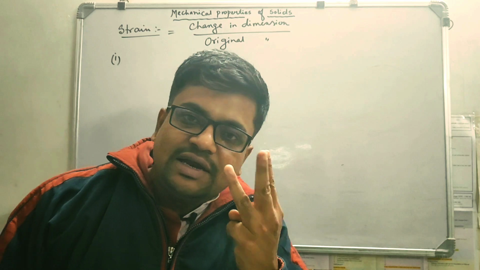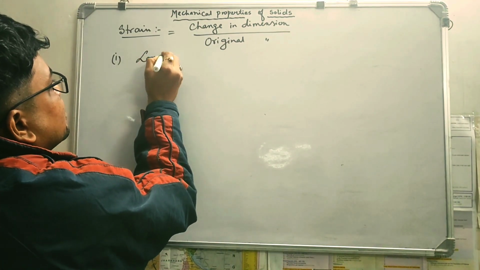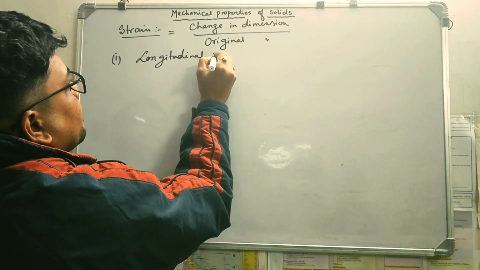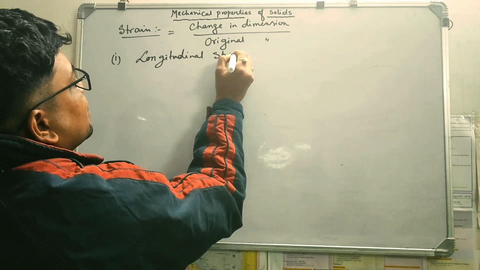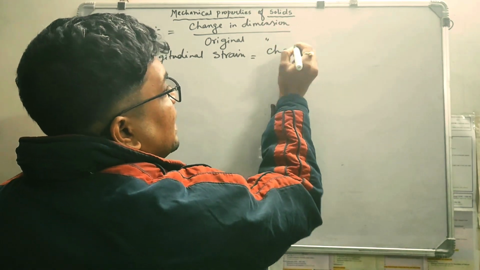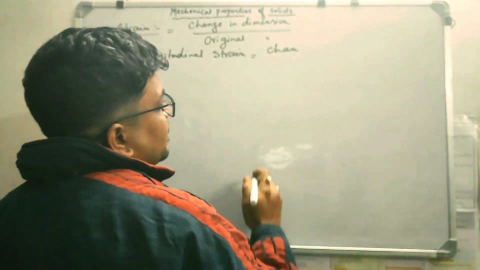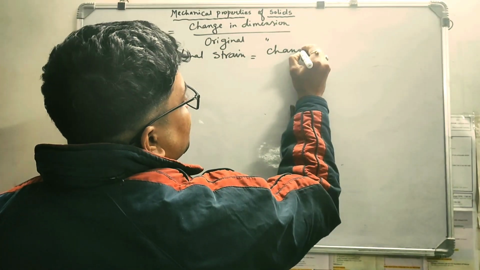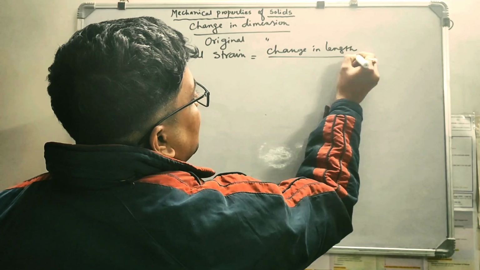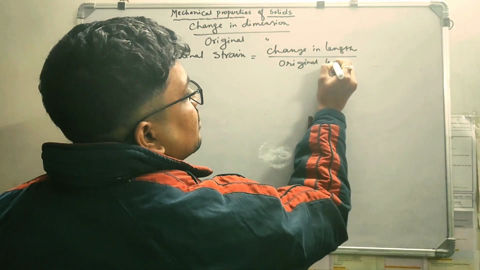There are basically 3 types of strain. One is called longitudinal strain. Longitudinal strain is when there is a change in length, in that case this concept arises. So change in length upon original length, okay.